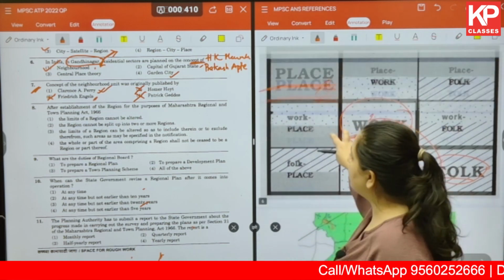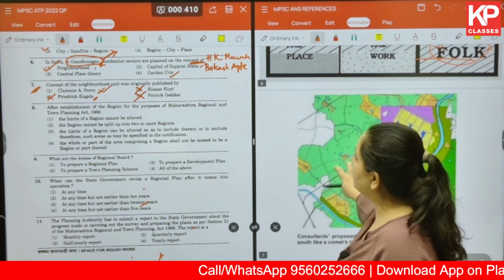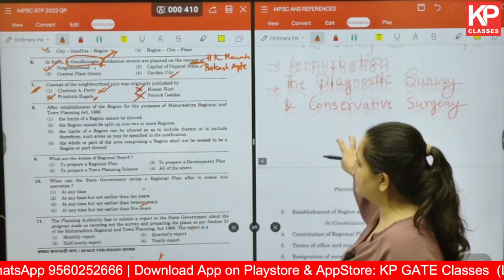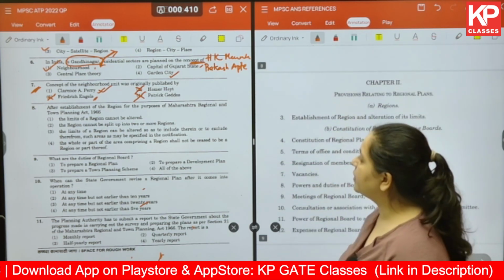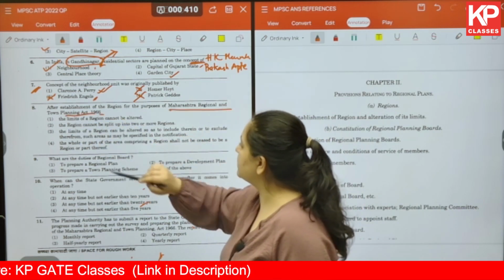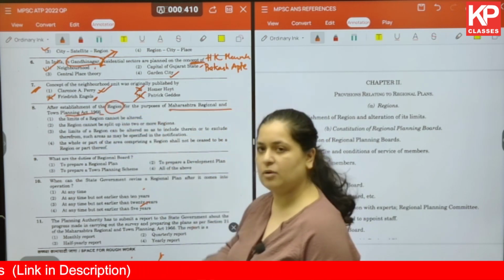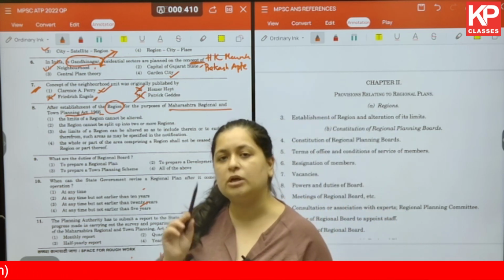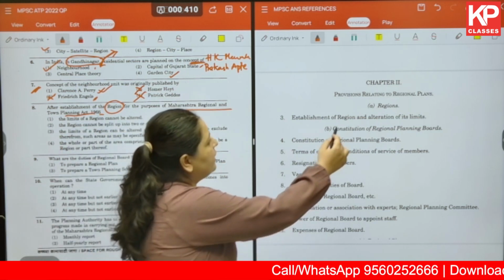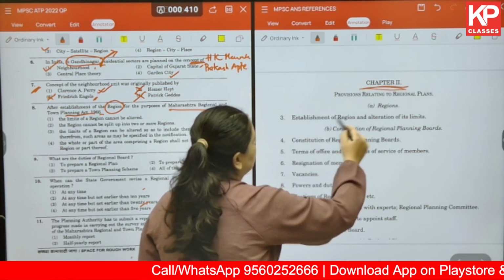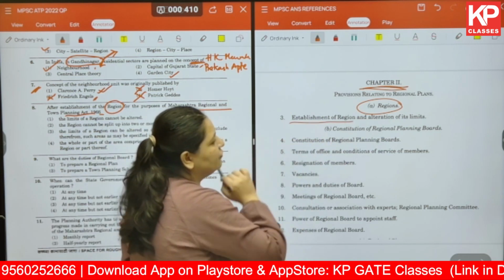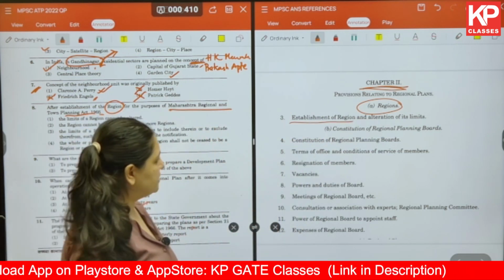After establishment of the region for the purpose of Maharashtra Regional and Town Planning Act 1966. Now this is to do with, as you can see, MRTP Act of 1966, and it is asking us about region. So first of all, you should know what chapter we are talking about and what sections. So here in MRTP under chapter 2A, you have regions, in which they are talking about establishment of region and alteration of its limits.